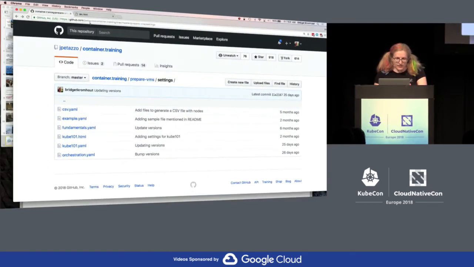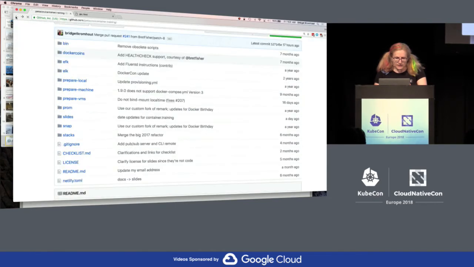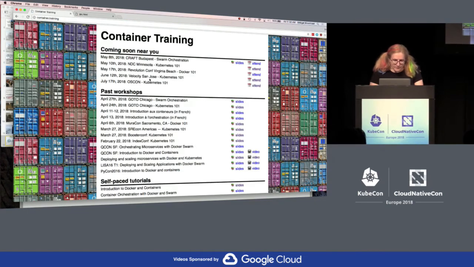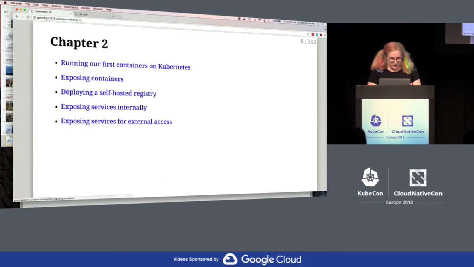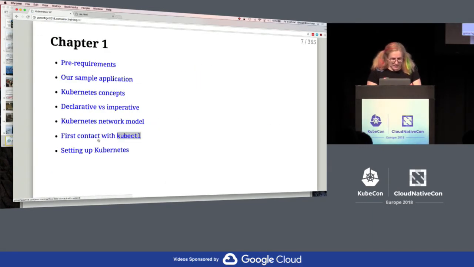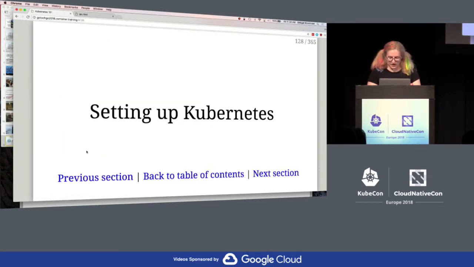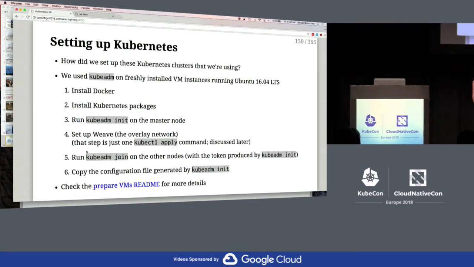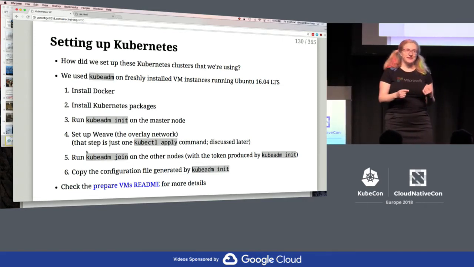Specifically, let's go back to container.training itself. Okay. Go back to these slides. So when we're taking people through this, we'll go to how we set it up. All the scripts for setting this up are in the repo, so you can see it. But there's, back to the opinionated,